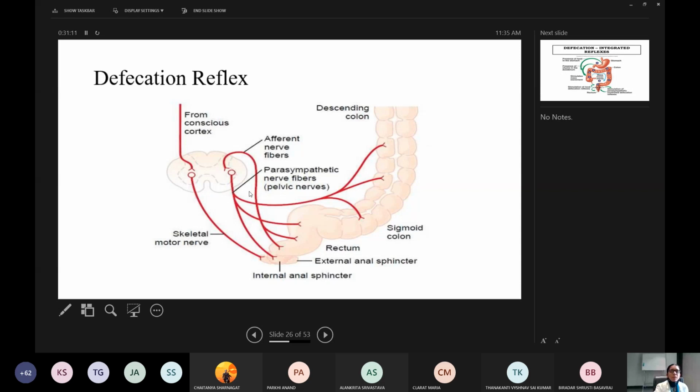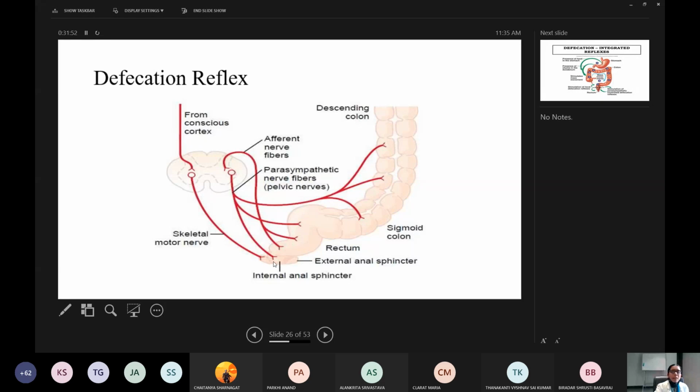Okay, afferent nerve or parasympathetic nerve fiber, that is the pelvic nerve. So the information will reach the spinal cord through the pelvic nerve. This is the sensory pathway. It enters the spinal cord and through the same pelvic nerve it will come out. Okay, so the pelvic nerve is both afferent and efferent. It carries the sensory impulses and again through the pelvic nerve the motor impulses will come to the sigmoid colon, internal sphincter and the rectum. Okay, so this is the parasympathetic stimulation.